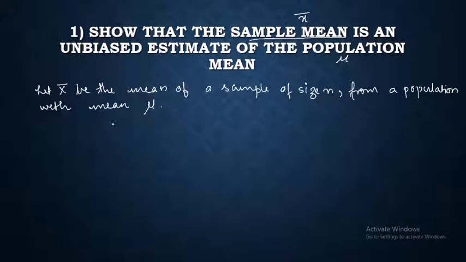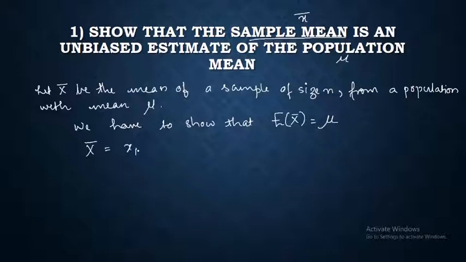So according to unbiasedness, what is it that we have to find out? We have to show that expectation of x bar is equal to mu. What is x bar?